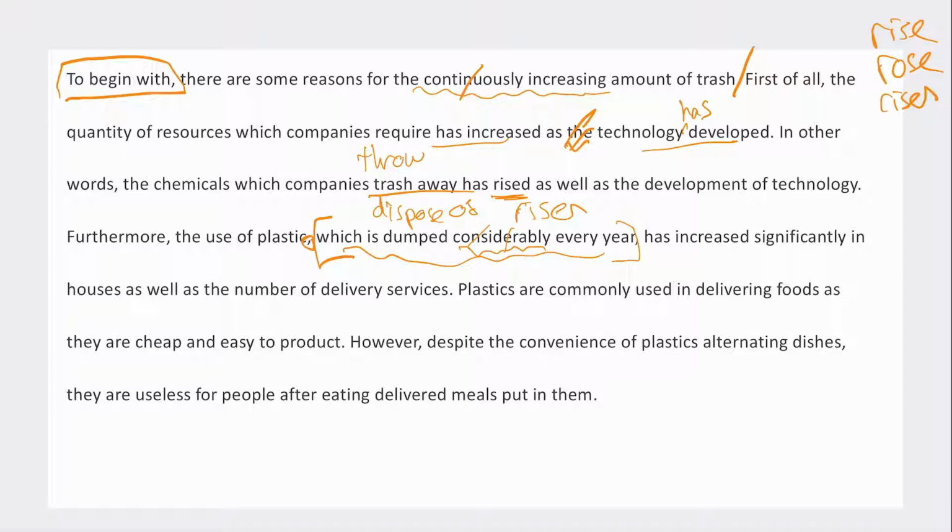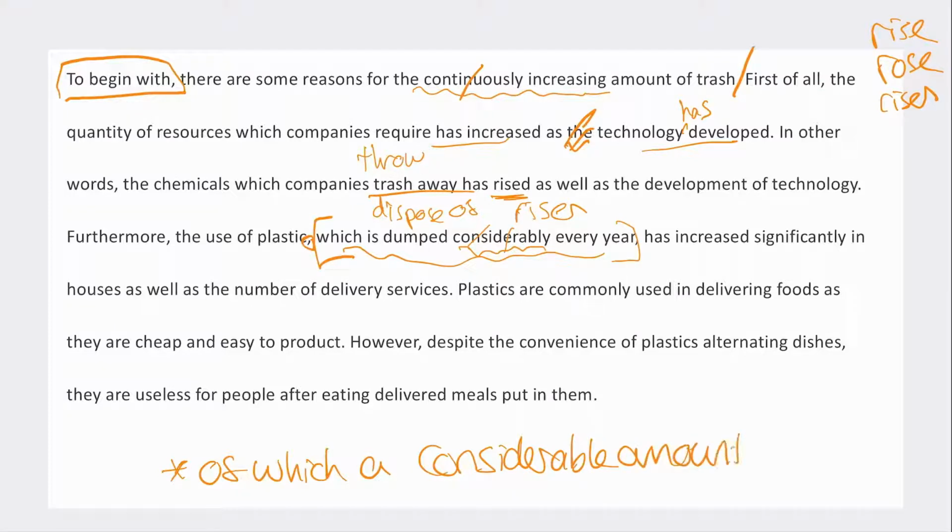The use of plastic, of which a considerable amount is dumped. So we're saying out of the whole, of which, a large amount is dumped, every year.